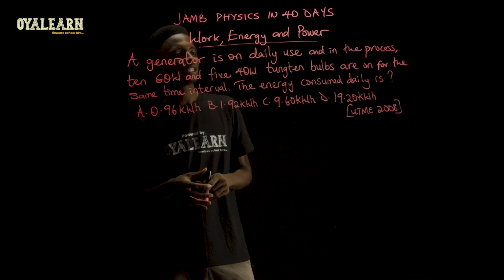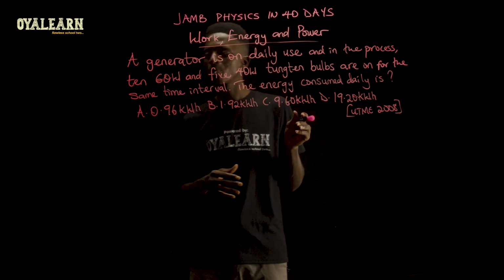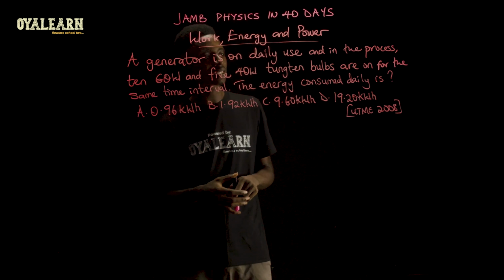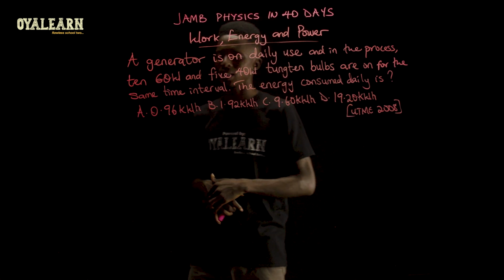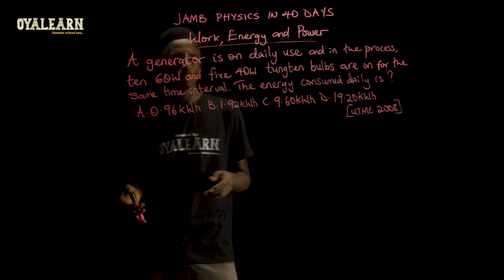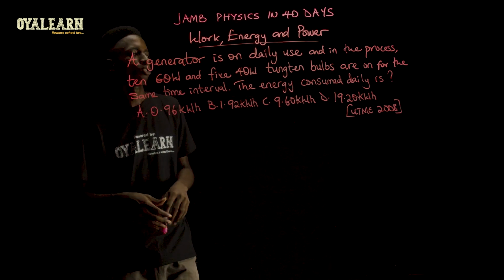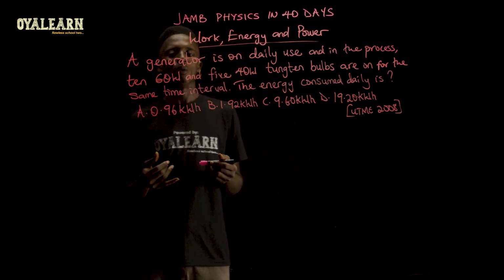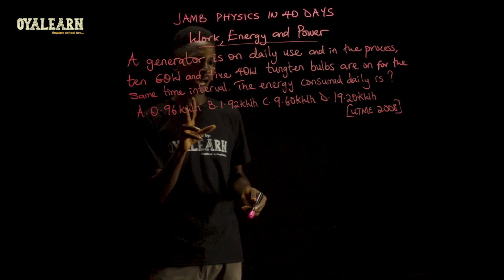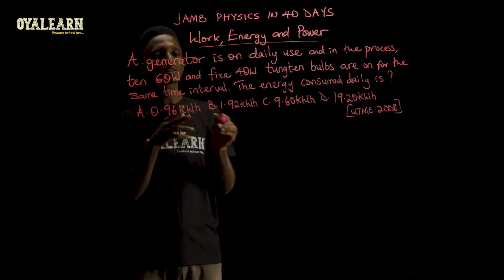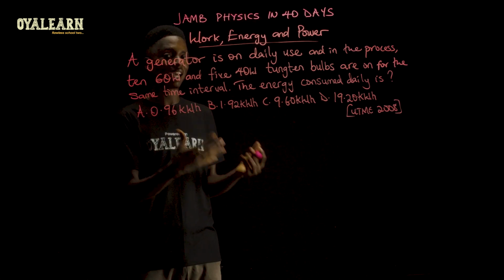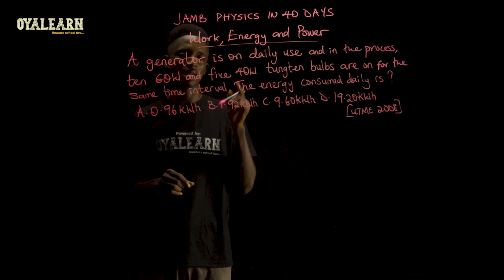A generator is on daily use, and in the process, 10 60-watt and 5 40-watt tungsten bulbs are on for the same time interval. The energy consumed daily is... Now when you look at the options provided, you see they are in kilowatt hour. So we're going to use our time in hours and our power in kilowatts. Please take note that sometimes you may have to use your time in seconds, but if you are calculating the cost of electrical energy, most times it is done in kilowatt hour.